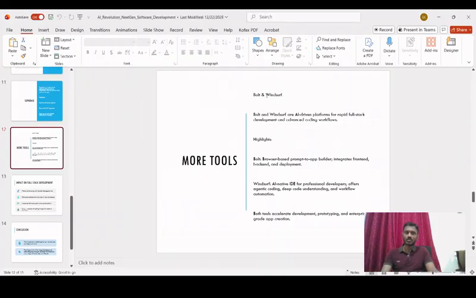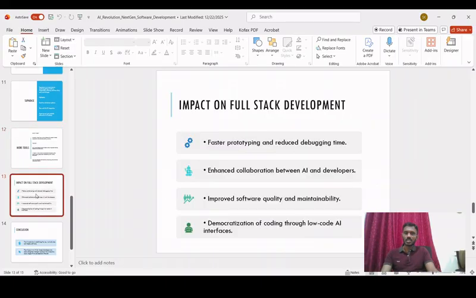These are also very famous among the developers for AI-driven programming, right? And this also you can very well browse and check out, right? Windsurf is another AI tool for coding, and Bolt is obviously another AI tool for coding. So these are the different tools that people can try to explore, right?